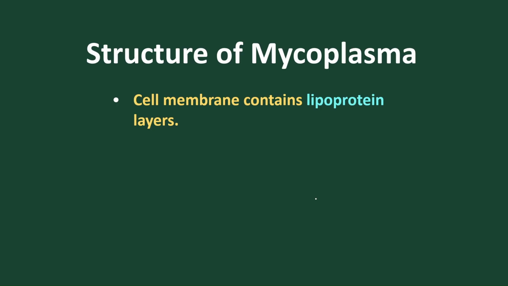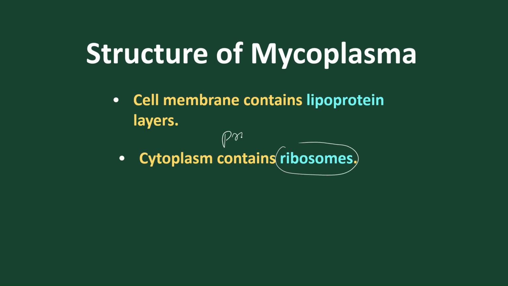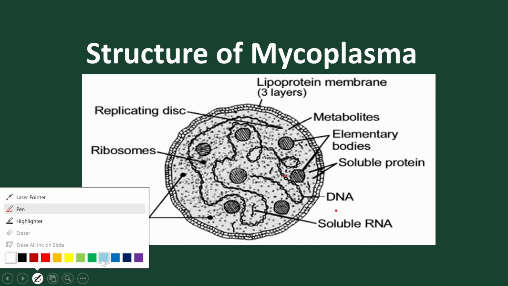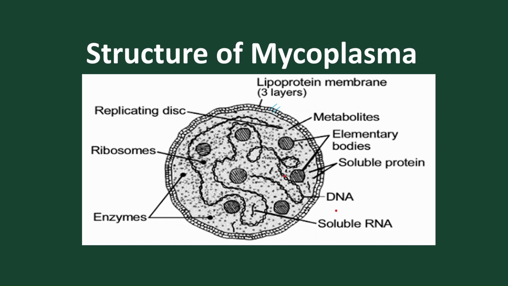The cell membrane is made up of lipoprotein layers, but it is trilamellar, three layers. Cytoplasm contains ribosomes because they are prokaryotes. As mycoplasma are prokaryotes, they contain ribosomes, but they don't have membrane-bound organelles, and they don't have a nuclear membrane. This is the lipoprotein layer, and it is a trilamellar membrane. Inside we find certain metabolites or chemicals. Special bodies called elementary bodies are present, and soluble proteins are also present.